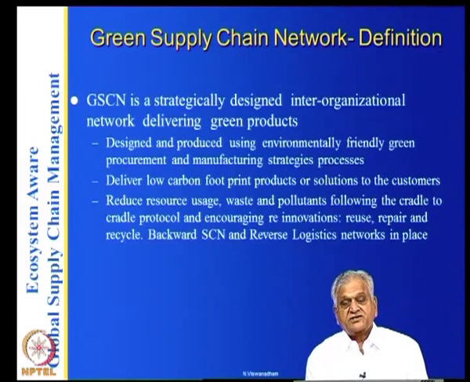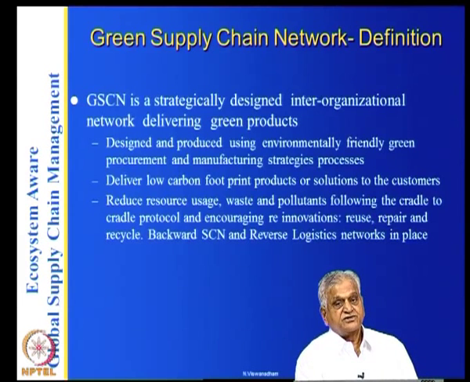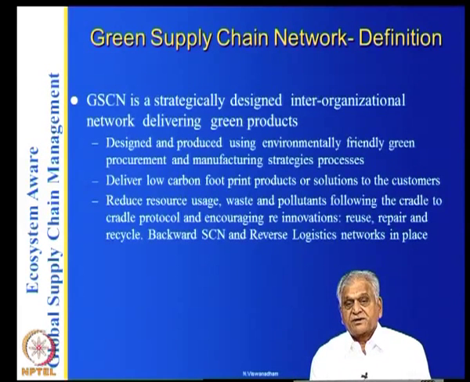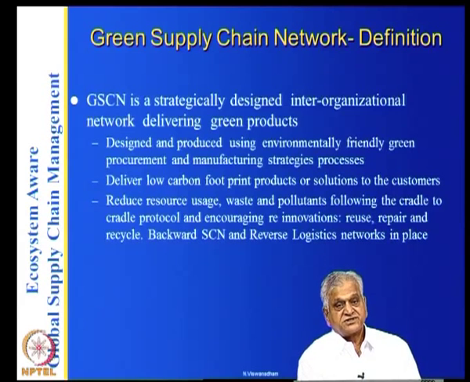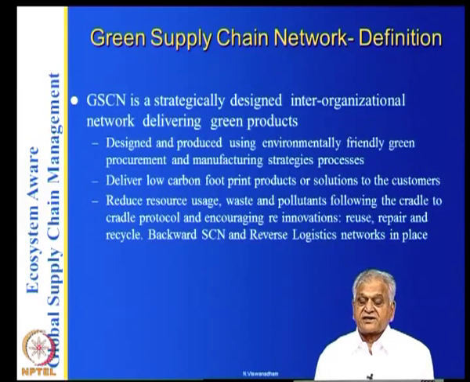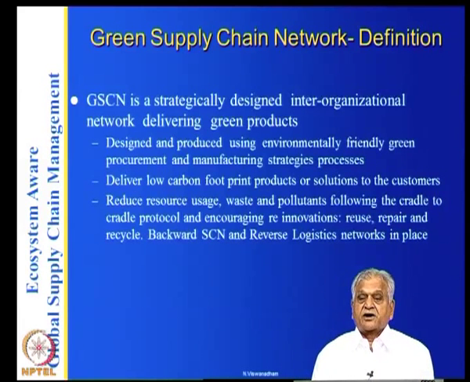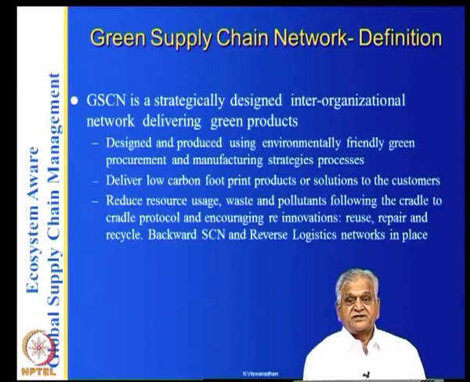The backward supply chain network is the one from the consumer. Once he disposes of the product, you have to recycle, reuse and so on. That's the backward supply chain. And there is the logistics like B2B, B2C, which takes the products in the forward direction. You have the reverse logistics, which takes the products in the reverse direction once they are disposed of.